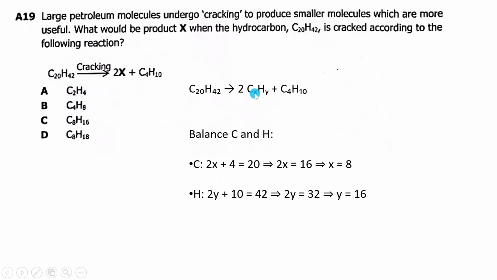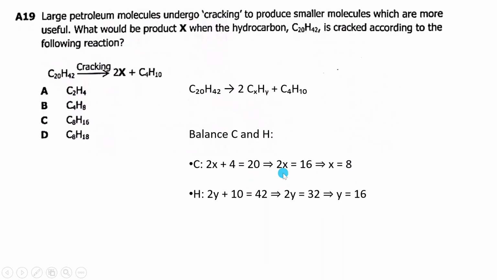You say, if I have 2 times X, 2 times this X per carbon, plus 4 here, it should give me 20. That's what we have done. 2X plus these 4 around carbon should give me this 20. So the 4 will pass that side. We'll say 20 minus 4, it will be 16.